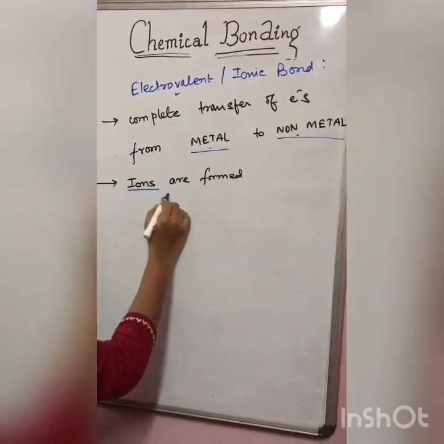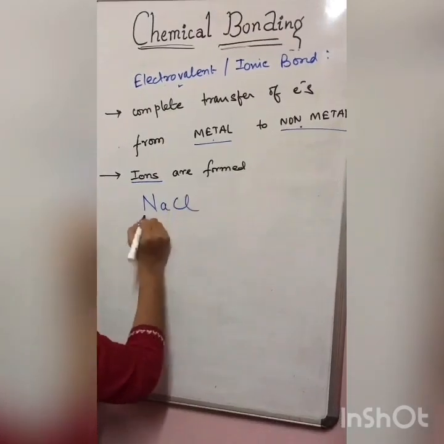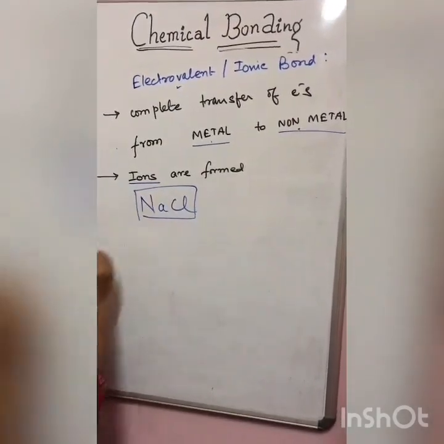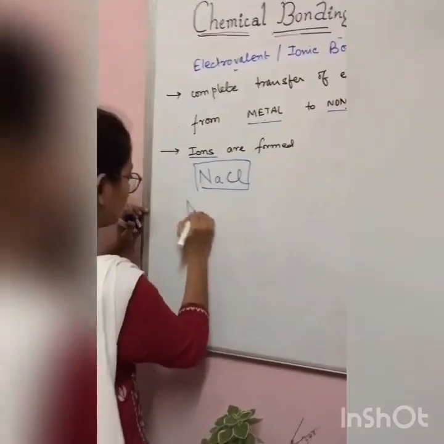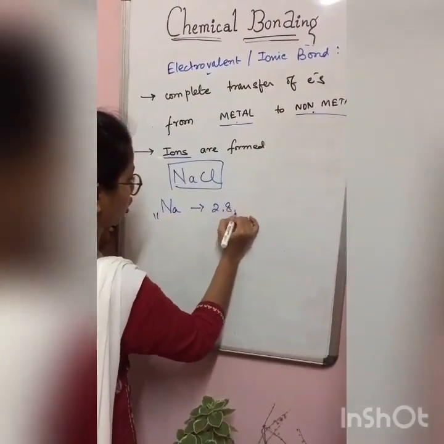And here ions are formed. Now how are ions formed? Let us consider the molecule NaCl, okay, sodium chloride. Now in sodium chloride, what is my metal? Sodium. Atomic number is 11. So electronic configuration is 2,8,1.